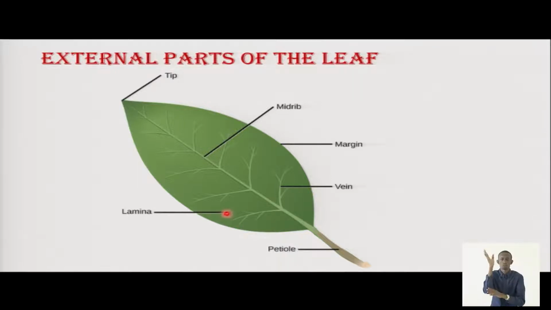Then it has the leaf lamina. This lamina is very important. It is thin, flat, and wide. That means it provides a large surface area for photosynthesis. This lamina has very many plant cells, as we are going to see. Then in the middle, we have the midrib. This midrib functions to transport food, mineral salts, and water to these veins. These are the veins, and these veins distribute water and mineral salts to the different cells we find in the lamina. Students, every time remember, these are the external parts of the leaf.